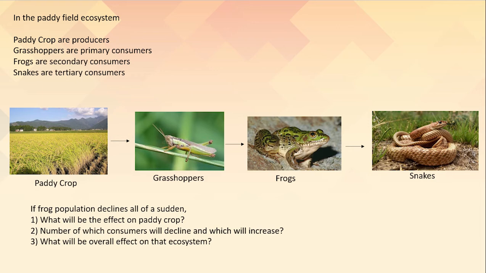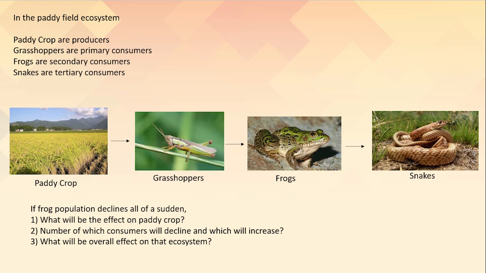Now when you observe the picture, you can see that the paddy field provides food for the grasshopper, the grasshopper is eaten by the frog, and the frog is eaten by a snake. So in the paddy field ecosystem, the paddy crop are the producers, the grasshoppers are the primary consumers, the frogs are the secondary consumers, and the snakes are the tertiary consumers.